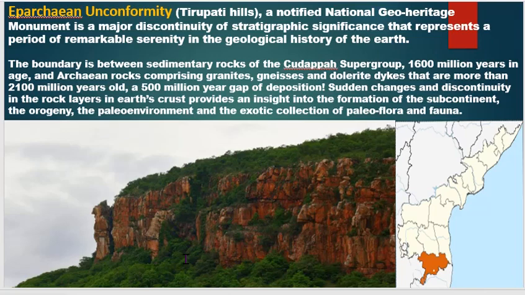This Eparchaean unconformity lies between the ancient Archean and the overlying younger Kadapa series, that is, between the Archean and Proterozoic periods. The boundary is between sedimentary rocks of the Kadapa supergroup, 1600 million years in age, and Archean rocks comprising granite, gneiss and dolerite dikes that are more than 2100 million years old.